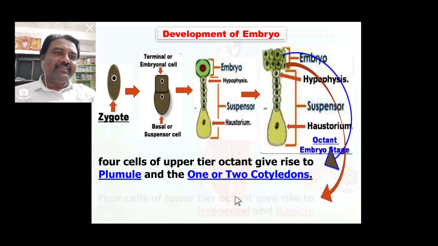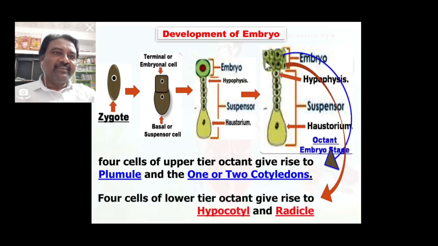Second tier means below the upper tier, the 4 cells of the lower tier of the octant give rise to hypocotyl and radicle. You know radicle is also one of the most important parts, from that the root system arises. So octant stage of embryo is most important because it gives rise to the most essential parts of the embryo, plumule and radicle.